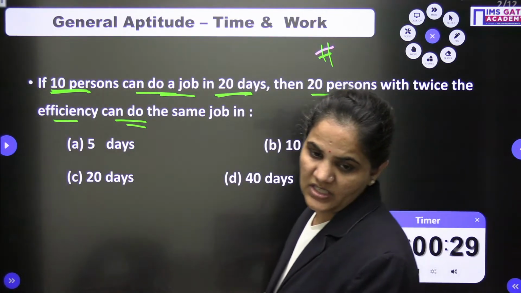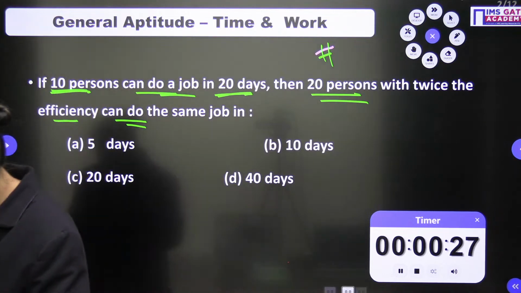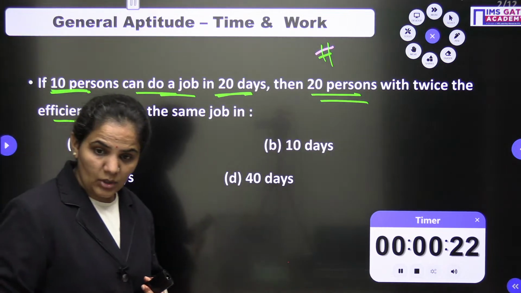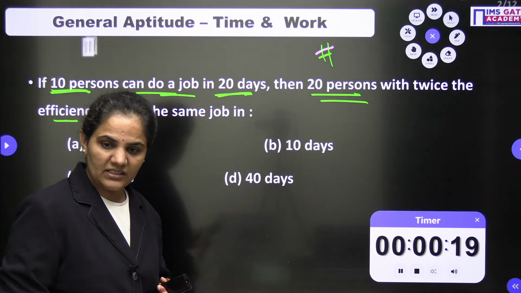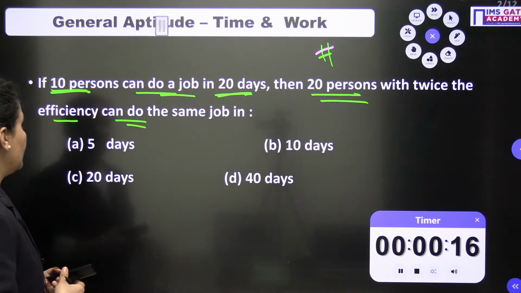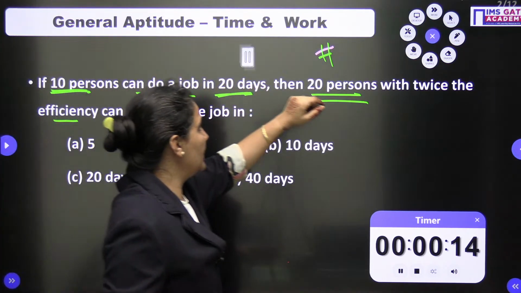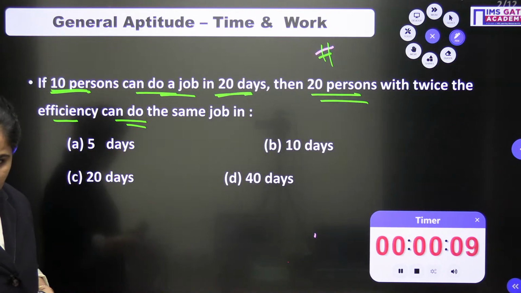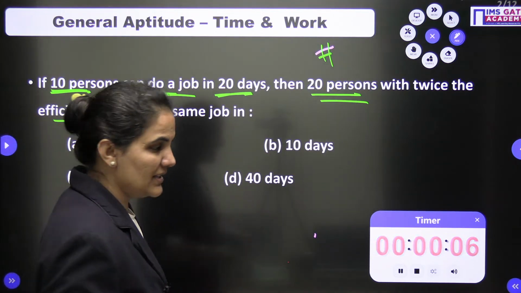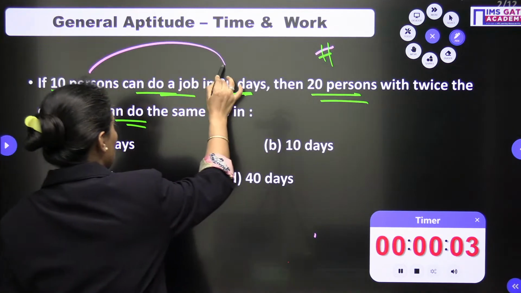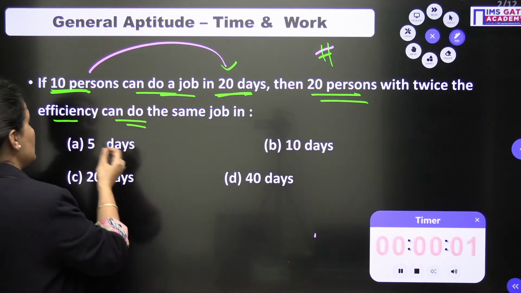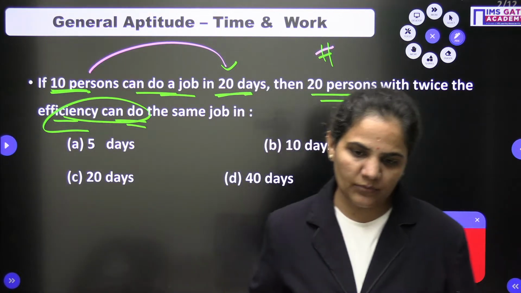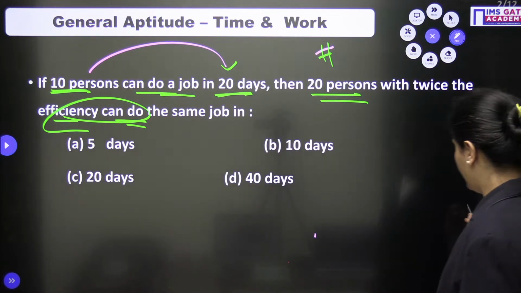Aditya is with option C. C means 20. Is it? No, I don't think it is. The number of days will be reduced. Beta, it is a very simple logic we can use here. Ramaswamy is with B. Is it B? No. 10 persons can do a job in 20 days, then 20 persons with twice the efficiency can do the same job definitely in less time. The number of days will be less here.